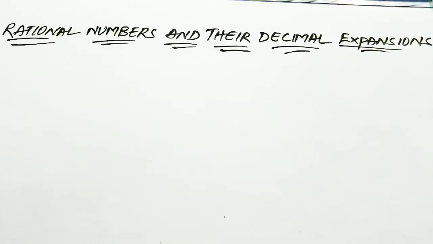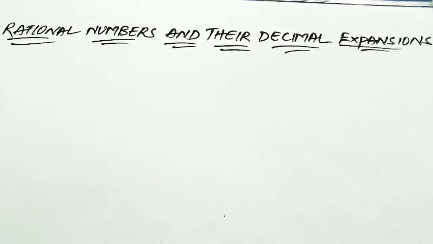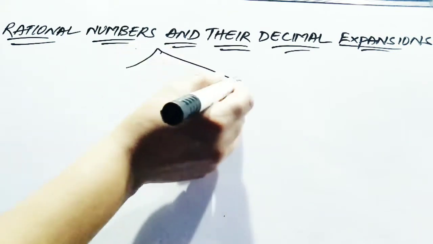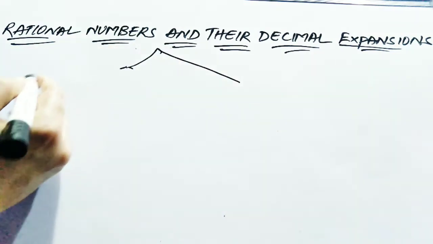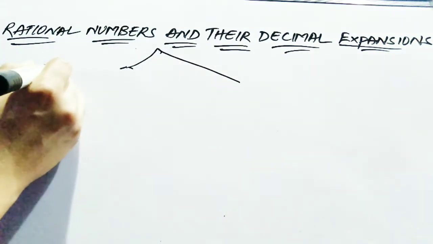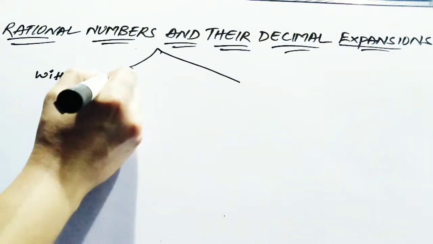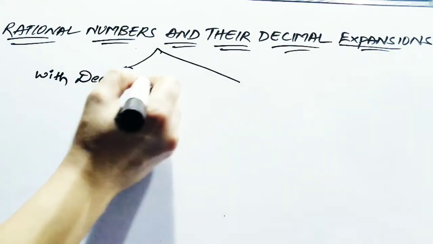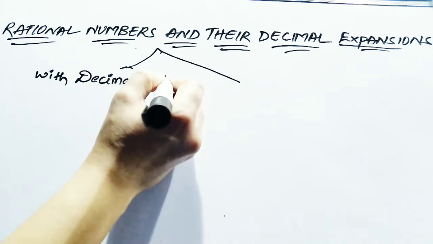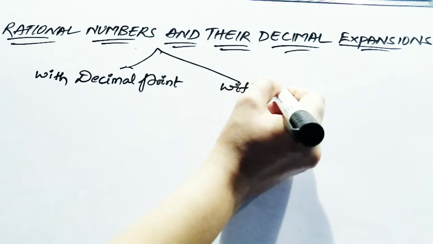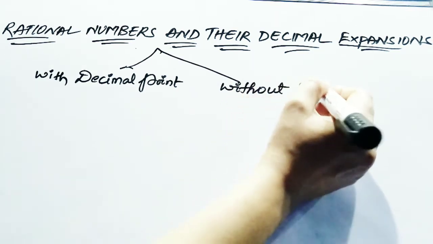Today we are going to discuss rational numbers and their decimal expansions. Suppose one number is divided by another. You can write numbers with a decimal point or without a decimal point.